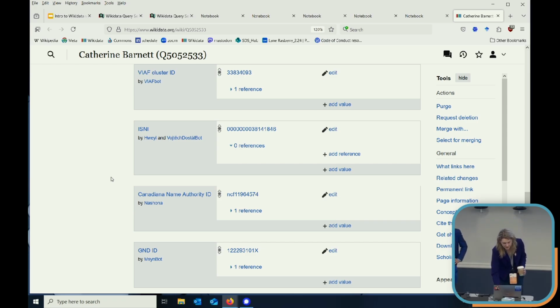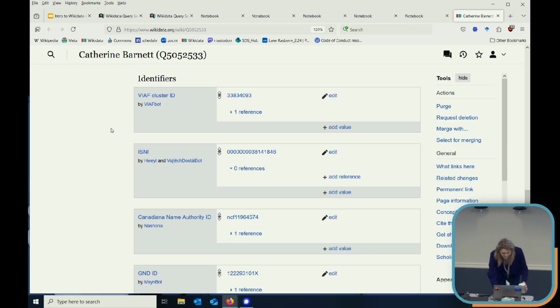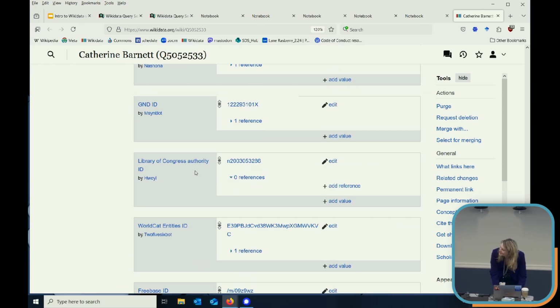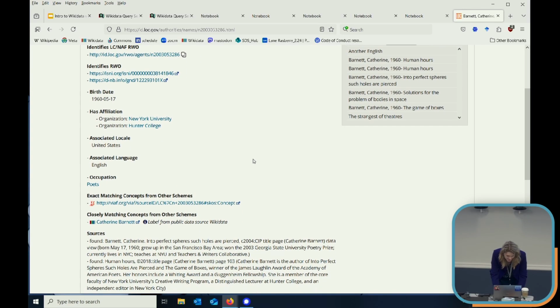So for example, for this author, there are various databases that are all tied to this person. The more authoritative or the more used and comprehensive they are, the more reliably we can say this person is this person, right? So having, for example, a Library of Congress authority ID is pretty reliable. That one says it doesn't have a reference. Ooh. The ID is just not filled in, or someone probably just didn't put the reference there. If you click on it, it brings you to the Library of Congress. So sometimes it makes sense to make a citation or reference. Sometimes it just doesn't make sense in the context, because you can click through to the Library of Congress catalog.